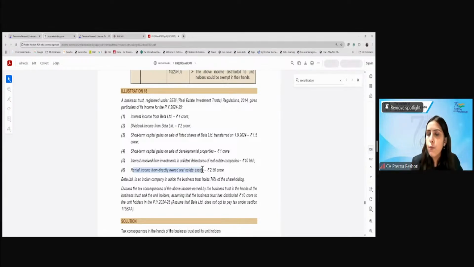They have not given any information whether this is commercial or residential. So you will make an assumption, or you will just write in the note that if it is commercial, it will be taxable under the head PGBP. If it is residential, this will be taxable under the head IFHP, basis the explanation 3 inserted to section 28. Are we clear? Yes? Any questions? Any doubt?